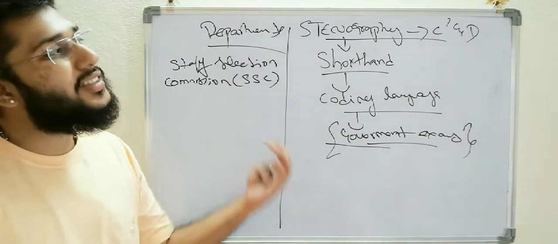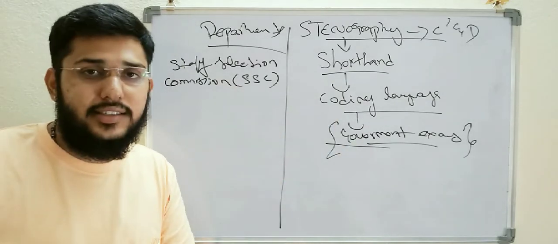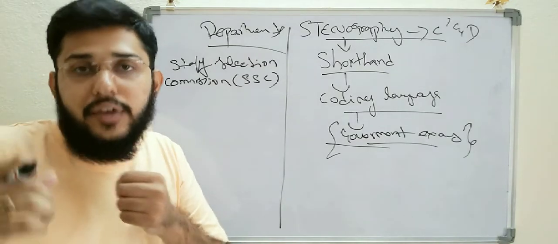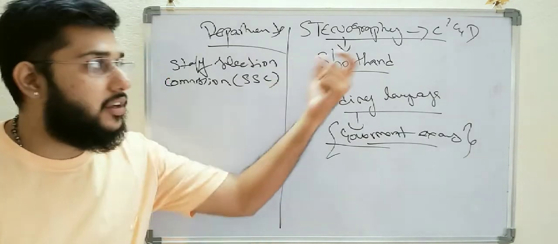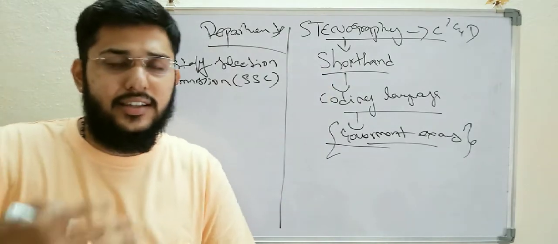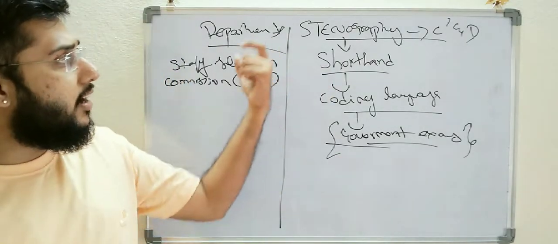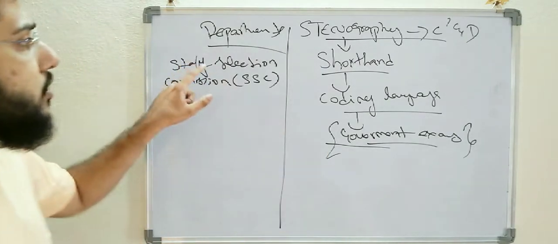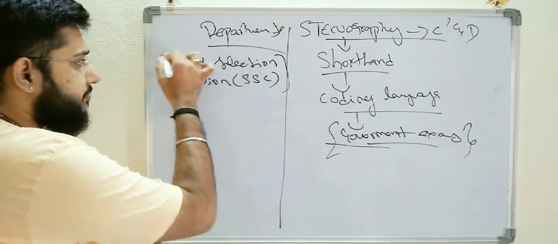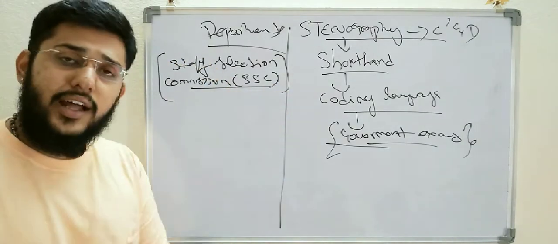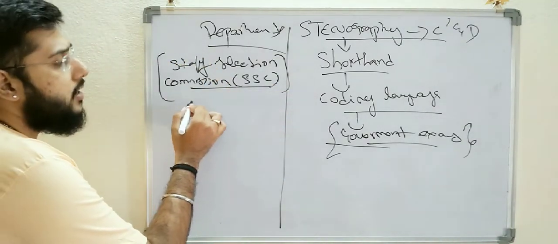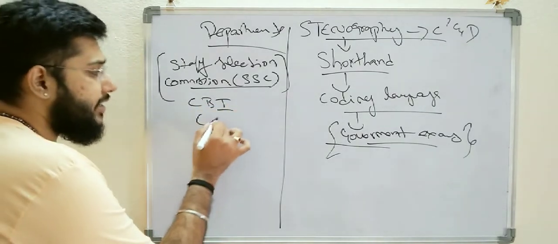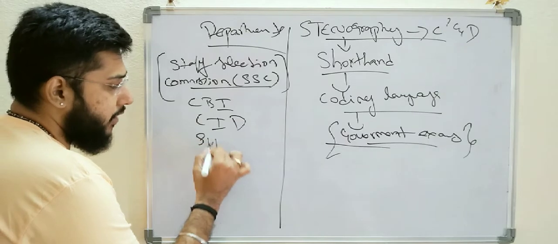Out of these, they filter candidates with a written examination and a skill test, and finally they give the post to the qualified stenography grade C and D candidates. Let us discuss that in the next class, and we will discuss more about what kind of departments we can find. Once we qualify in SSC, there are other departments such as CBI, that is Central Bureau of Investigation, CID, and Supreme Court of India.